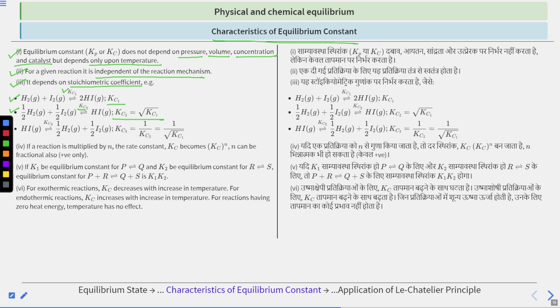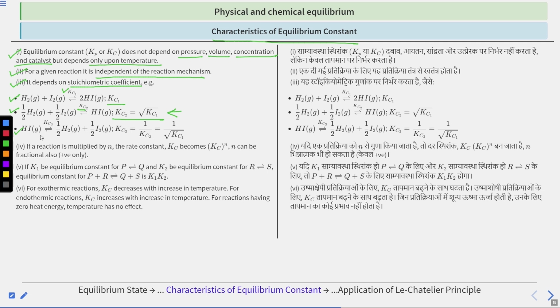And if we reverse this reaction, we reverse this second reaction, not the first, because here also half is present. So if we reverse this second reaction, HI will give you half of H2 plus half of I2 molecules, and the equilibrium constant is Kc3. Now Kc3 will be equal to 1 by Kc2, because we are reversing it.